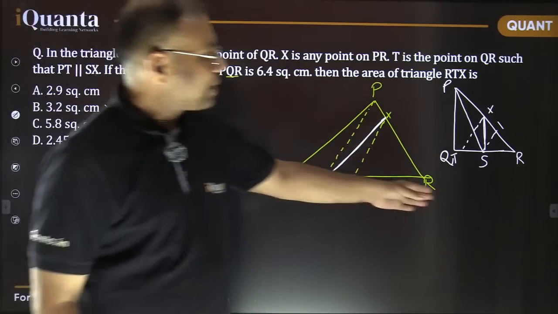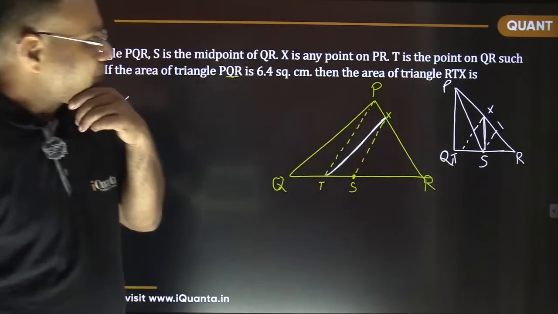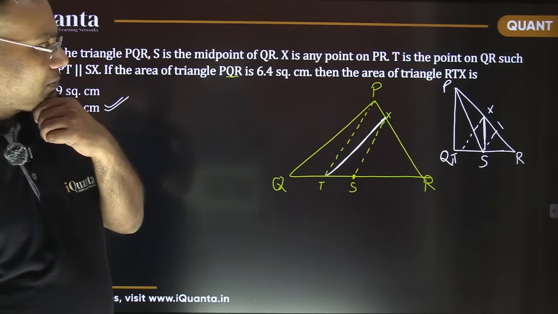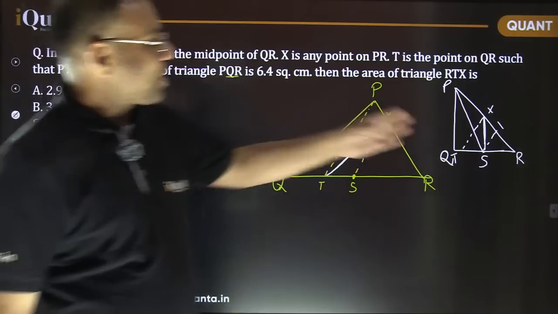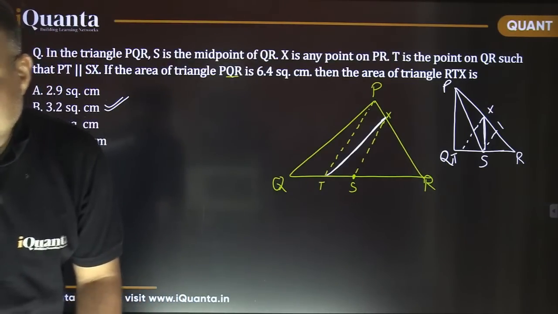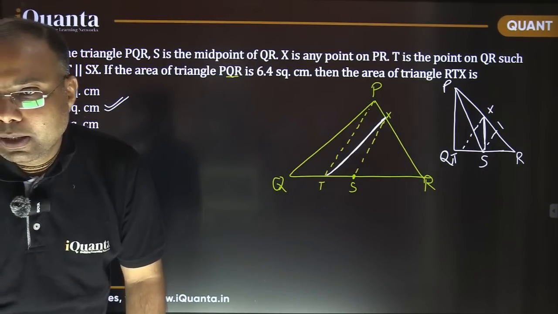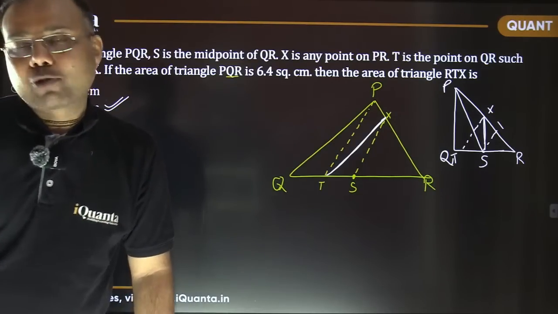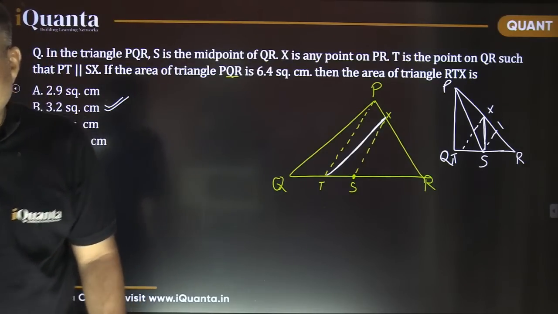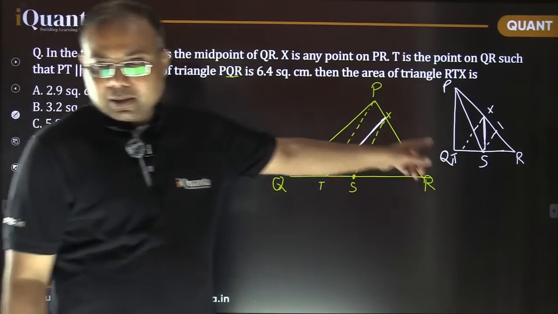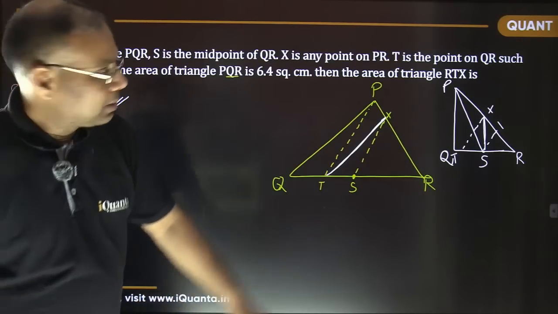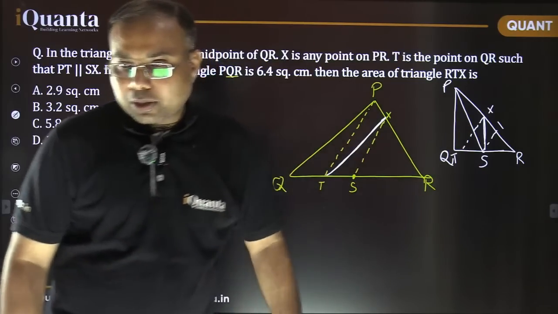Q and T would be the same point then, and SX would be parallel to PT. So if it is a midpoint, then it is a midpoint, and this means it is half then. That's right. That's a good thing. That's called flexibility in the questions. The question didn't say anything about the triangle PQR. I hope everyone has understood the method here. Chipas Swami did it. I hope it is clear to all. That's a good thing. Good thinking here.